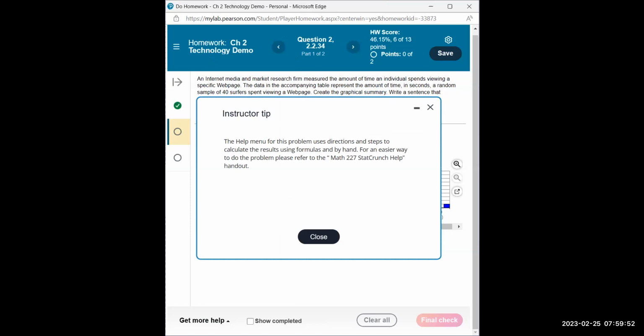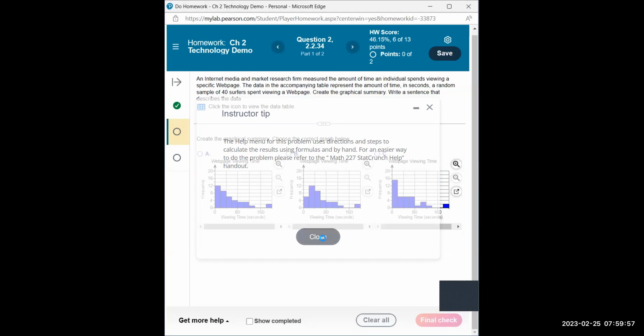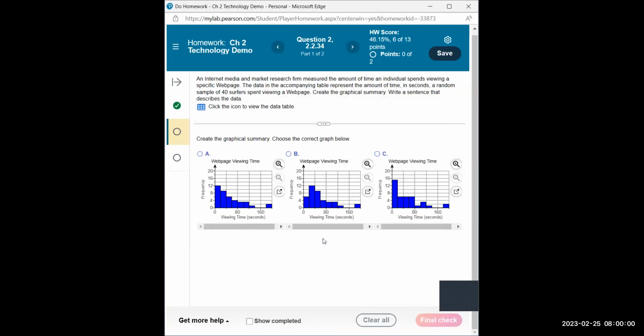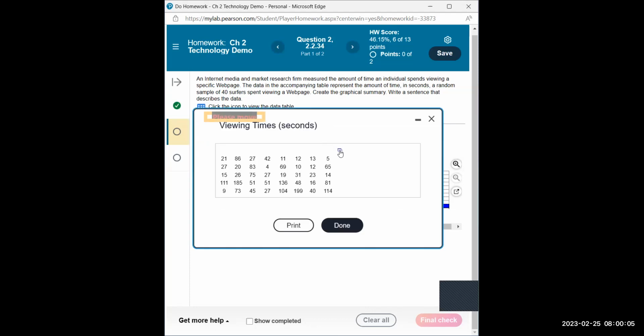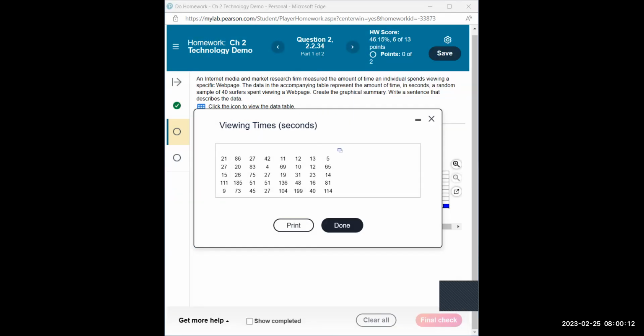I'm going to close StatCrunch. Again, don't use the help menu. Let's click on this icon to view the table. And I'm going to go ahead and open it in StatCrunch. So we're going to need it. Once you open it in StatCrunch, we don't need this window anymore. The only thing I'm going to look at is the title, viewing times in seconds, so I know what these values are representing.